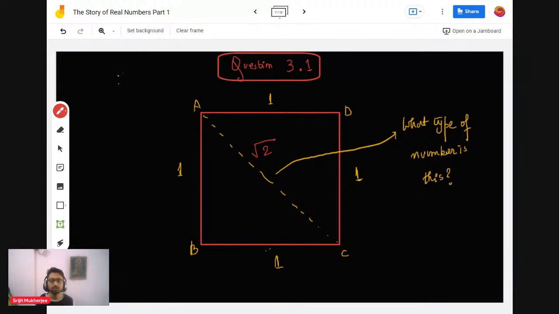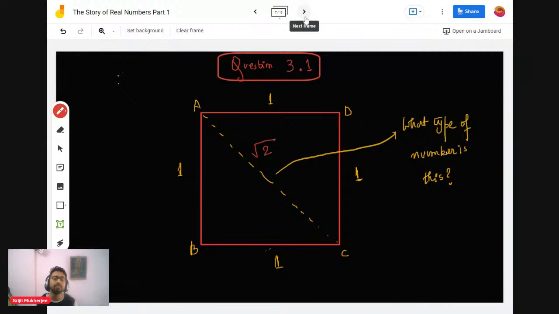So the question was, we have learned natural numbers, integers, rational numbers, but at that point of time the philosophers were very confused. What is this root 2? We cannot understand root 2, because they only knew rational numbers. They were totally perplexed about where this root 2 was coming from, and what type of number it is. It's like discovering a UFO in the sky. They were totally absorbed in understanding root 2.